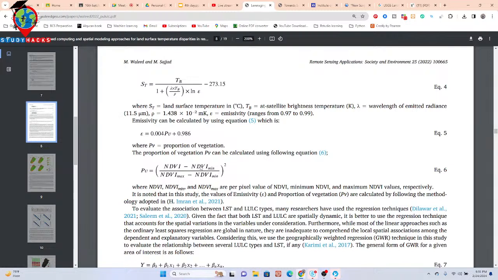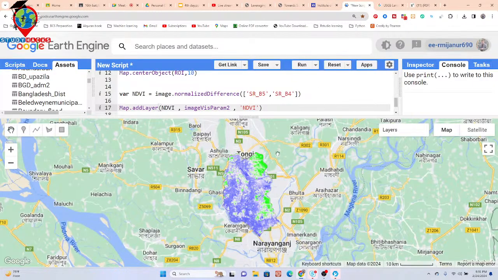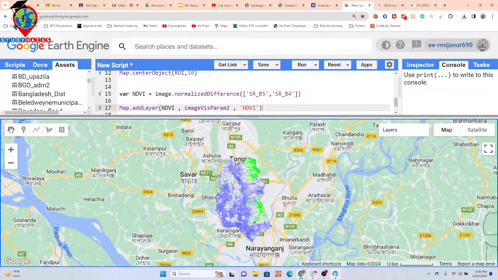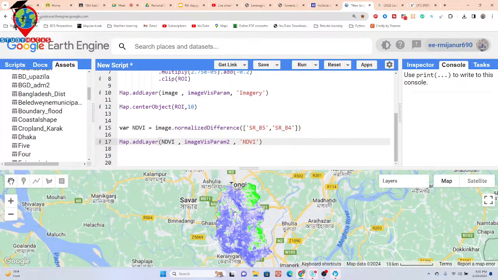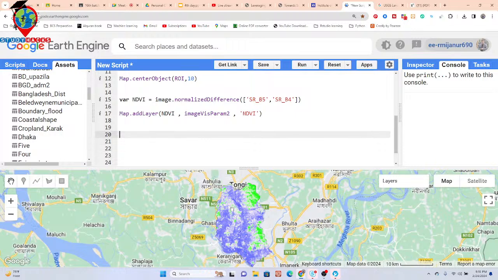First of all, we need to calculate the NDVI min value and NDVI max value for your study area. I already made the NDVI map, so now I want to find out what the NDVI min value and the NDVI max value are for my study area. So let's go, we try to find out the NDVI min and NDVI max. That was the NDVI minimum value.